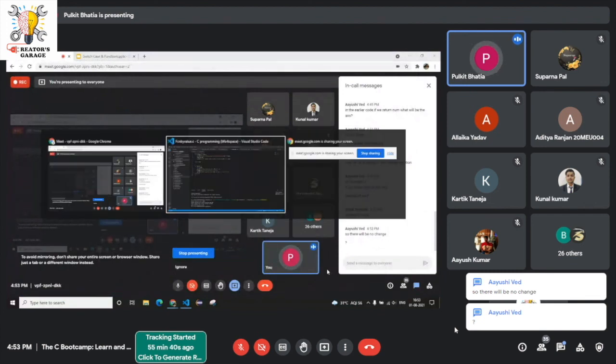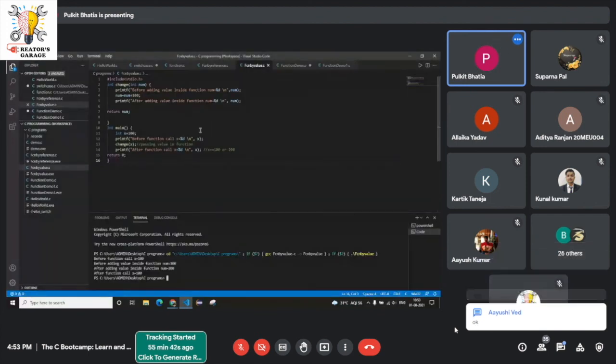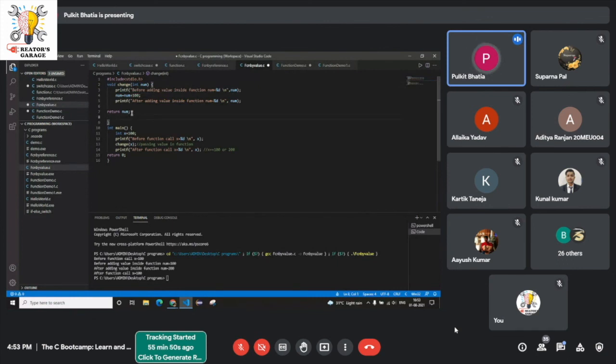Yep, there will be no change, because it doesn't matter if you write void and remove this return statement, the code becomes exactly the same. If you are writing int or any other data type beside the name of the function, just add a return statement. If you're not writing any data type and you are writing void, remove the return statement. The code remains the same.